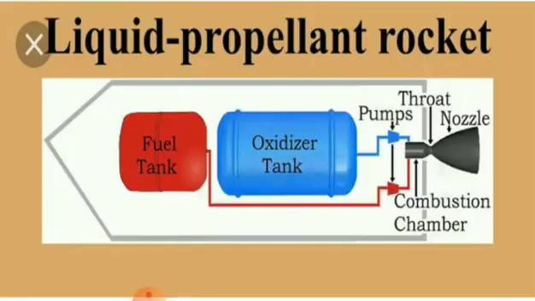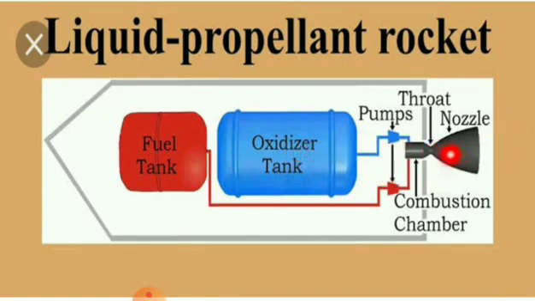So liquid propellant is nothing but, which one is the fuel? Right, liquid. In liquid propellant, fuel and oxidizer are combined in a combustion chamber. This is the combustion chamber. So here, this is the fuel tank, this is the oxidizer tank, both are combined in the combustion chamber, where they burn and come out from the base of the rocket with a great force.